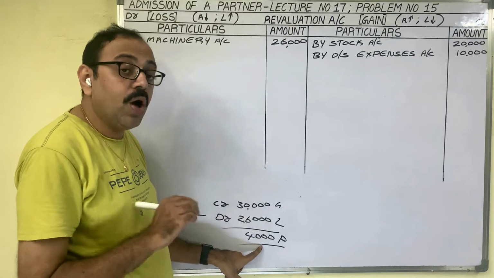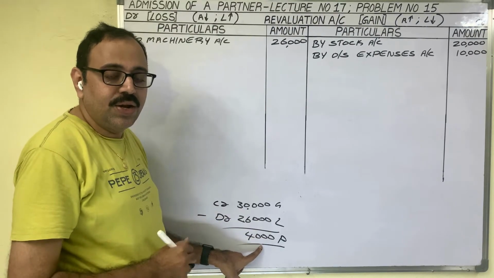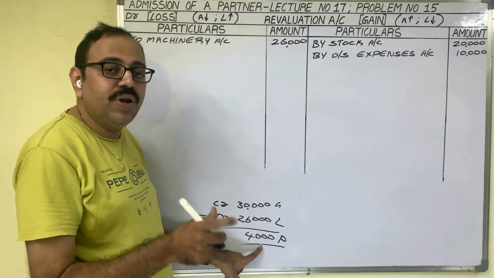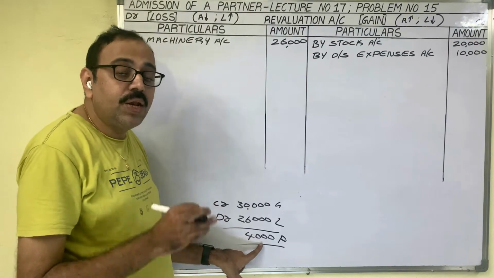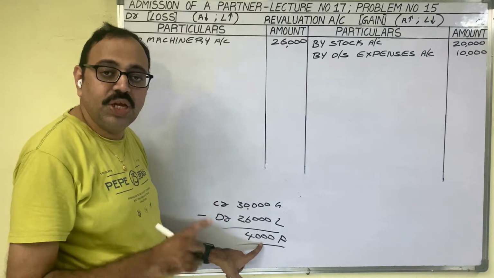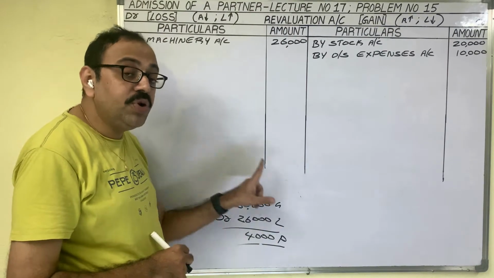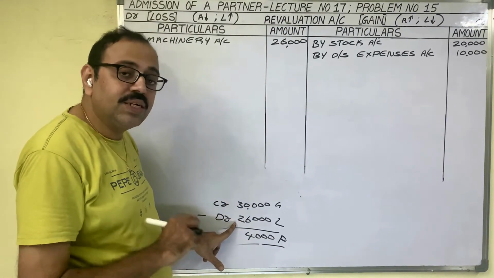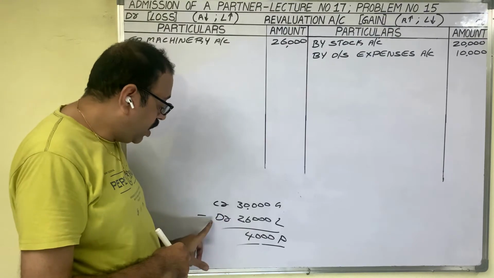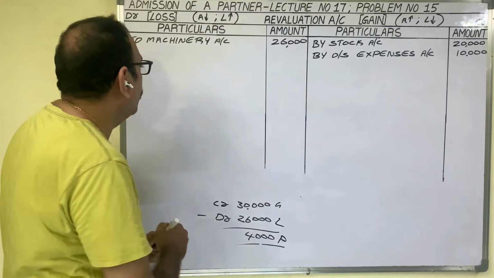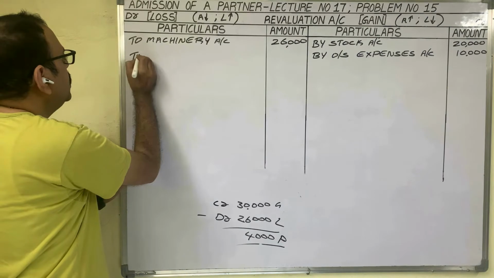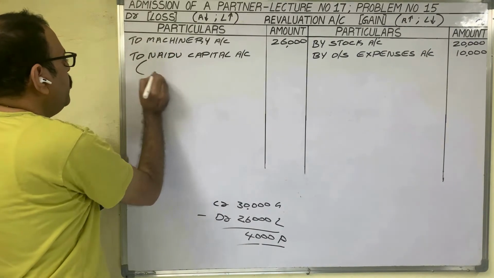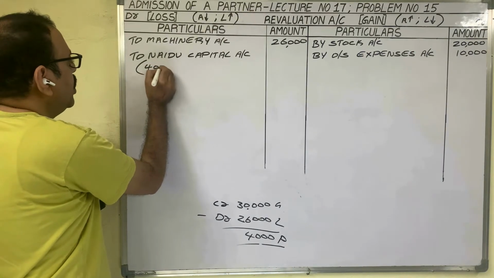This 4,000 belongs to the old partners, Naidu and Shekar. So to their capital accounts, we have to transfer this profit amount in the old profit and loss ratio, 3:2. And we said we have to show that calculation here. Where the total is less, on that side we should show the calculation. So the debit side total is less. Therefore, on the debit side we have to show this distribution. To Naidu capital account, profit is 4,000 rupees.